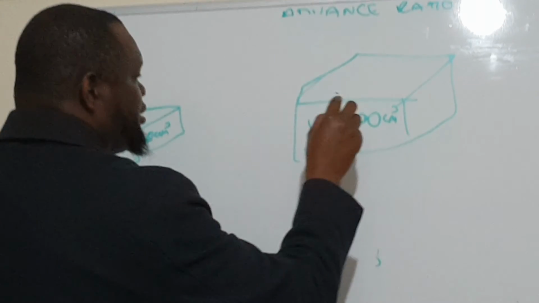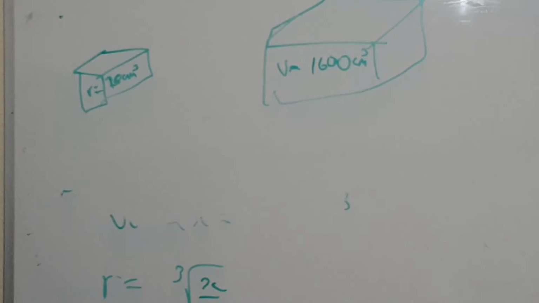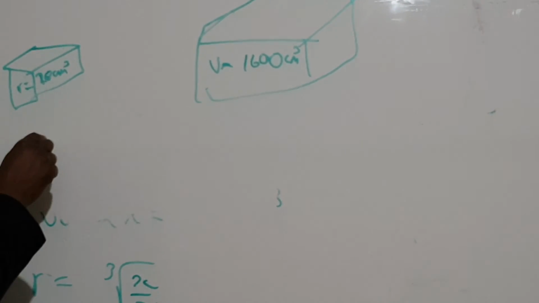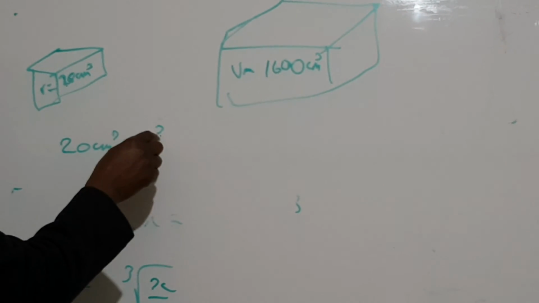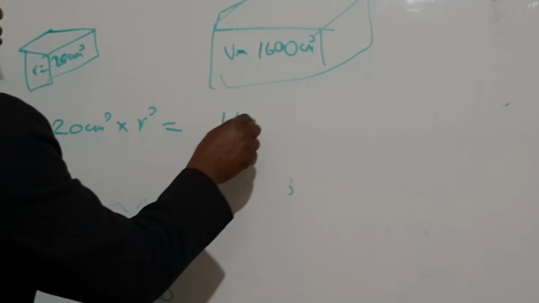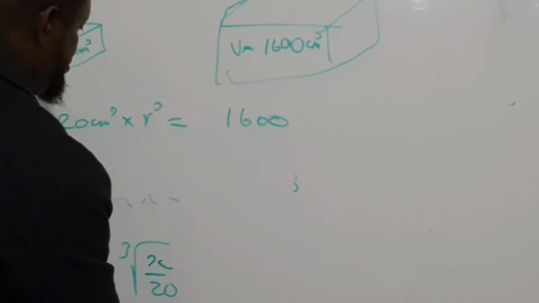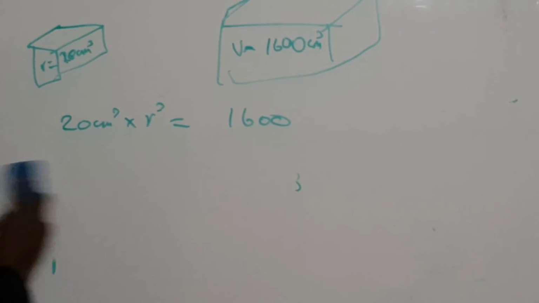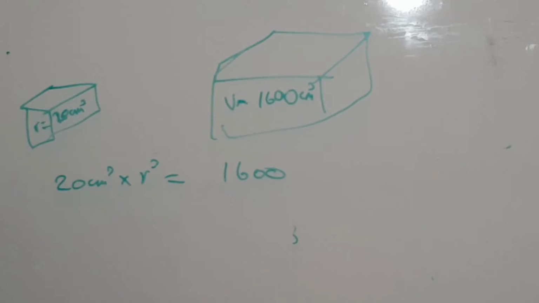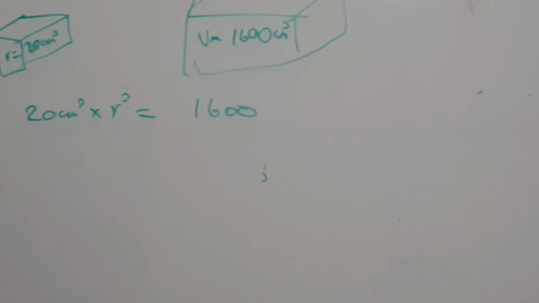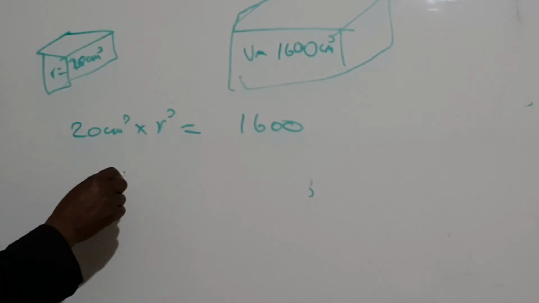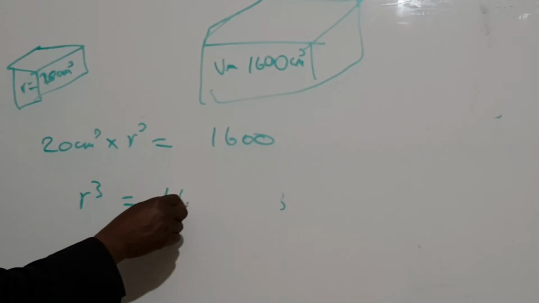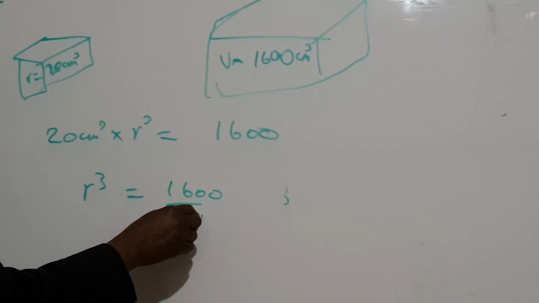You are going to say that 20 centimeters cubed times the scale factor cubed is equal to 1600, because it involves volume, so it's 3 dimensions, length times breadth times height. Mathematically, you say r cubed is equal to 1600 divided by 20.